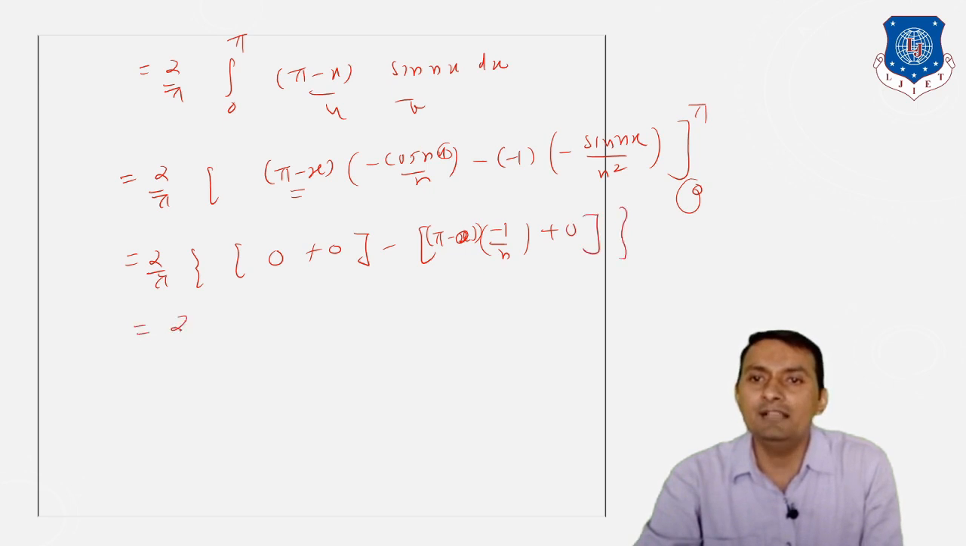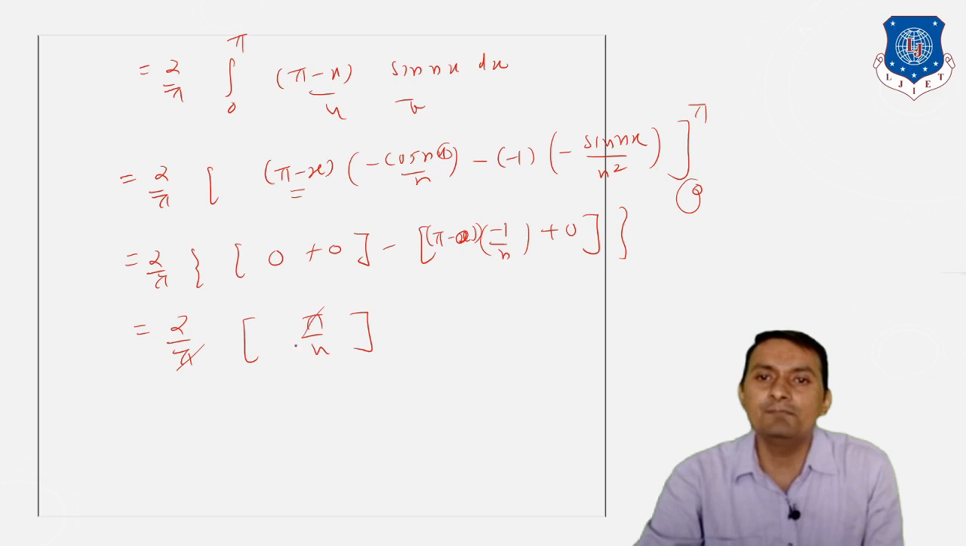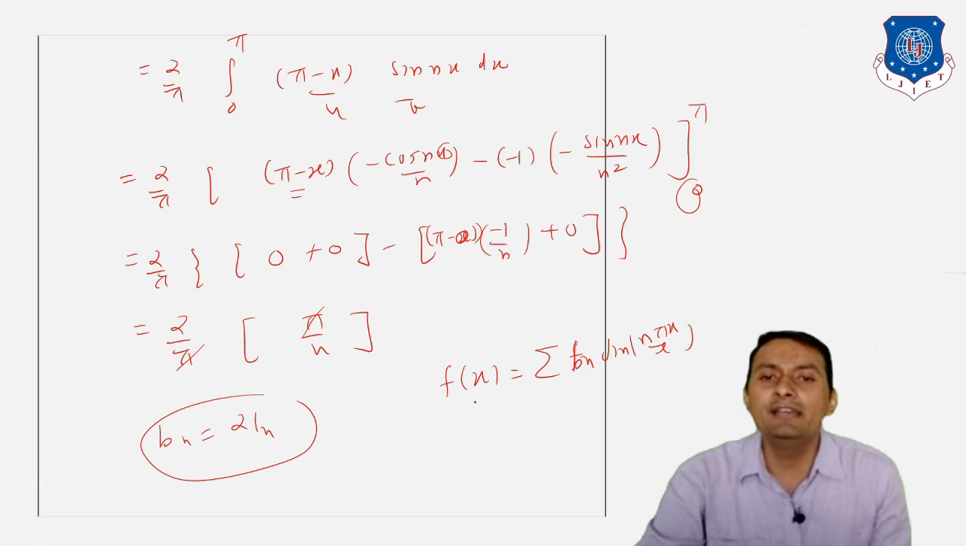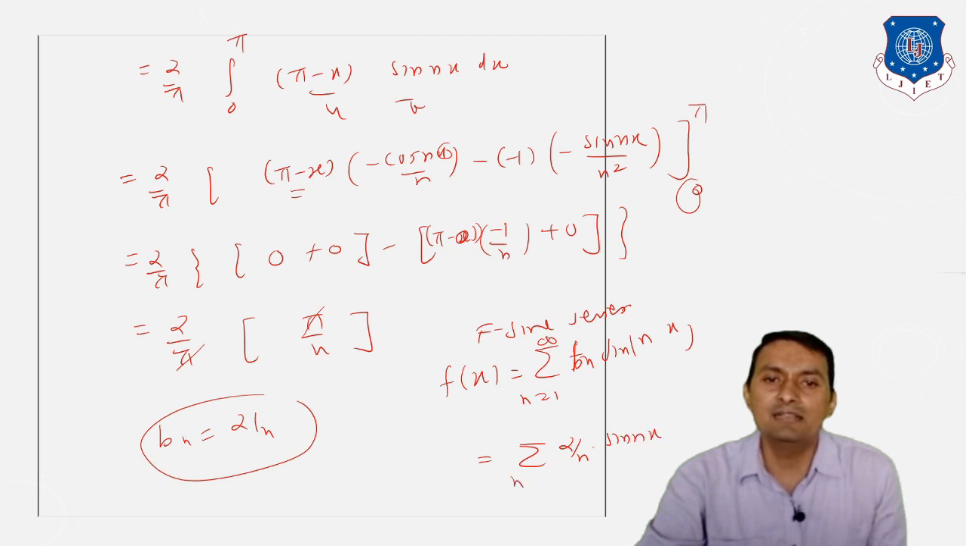So when we simplify, we get 2 divided by pi, minus minus plus, so pi divided by n is there. When we simplify, we get Bn is equal to 2 by n. So the final Fourier sine series is f of x is equal to summation from 1 to infinity Bn sine n pi x divided by L. But L is equal to pi, so we can eliminate this, and finally what we get, Bn is nothing but 2 divided by n sine n x, summation from 1 to infinity, and that is known as the Fourier sine series.